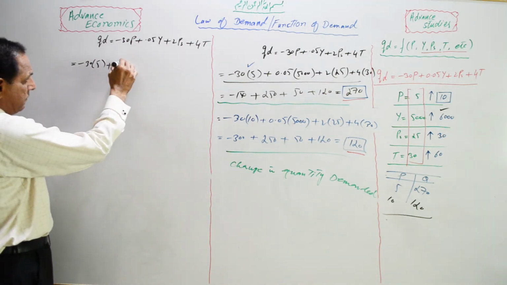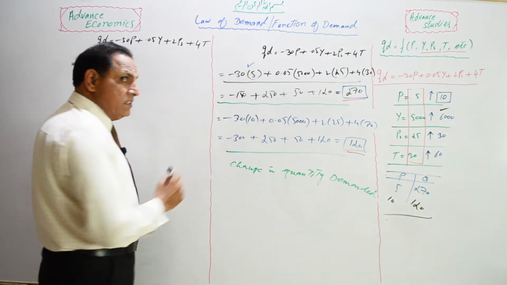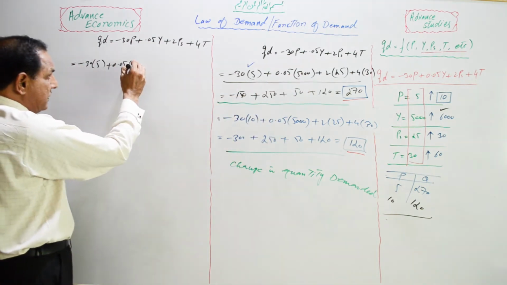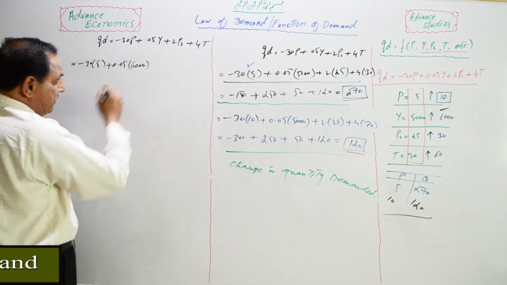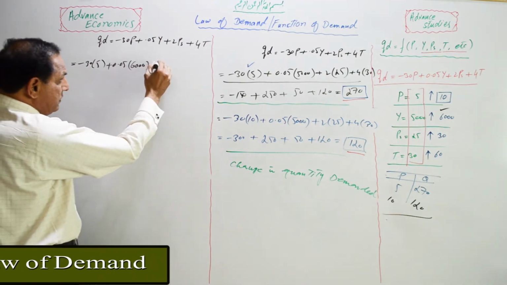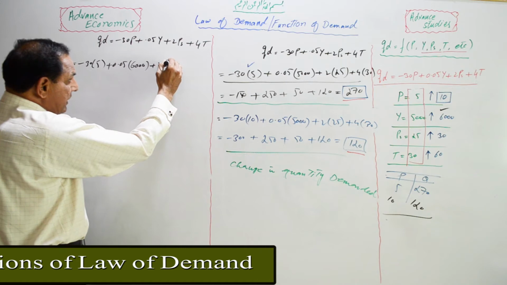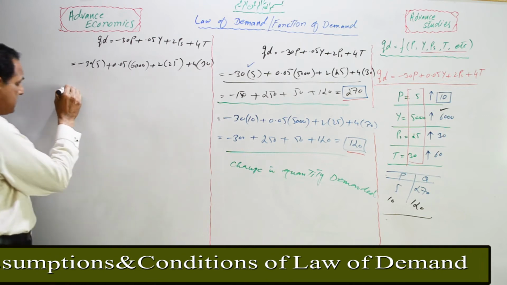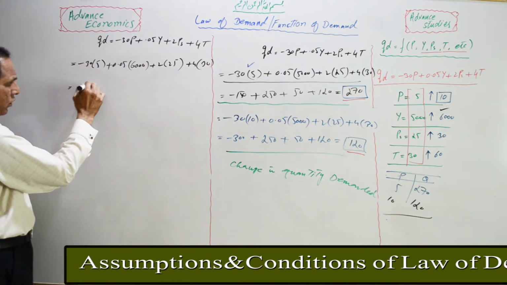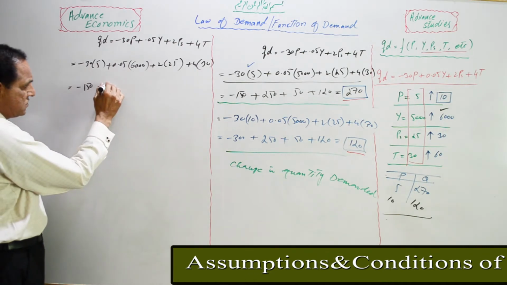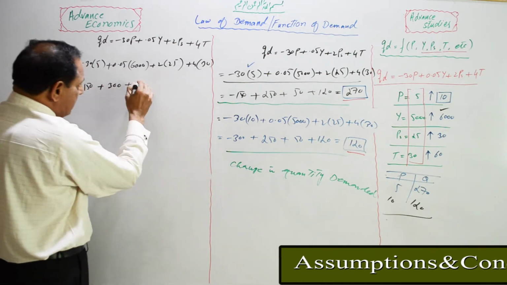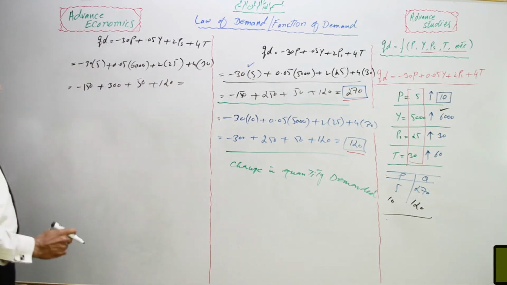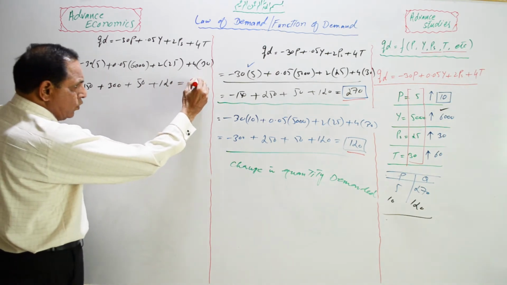plus 2 into I. There is a change in the income of the consumer, and that rises to 6,000 instead of 5,000, and we will put here the changed value, that is 6,000 rupees. And suppose there is no change in all other values. Let's see, multiply these two values, that will go to 150, and multiply these two, that will come to 50, and here we will find 120. If we solve them, that will go to 320.